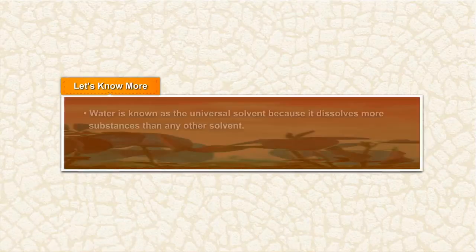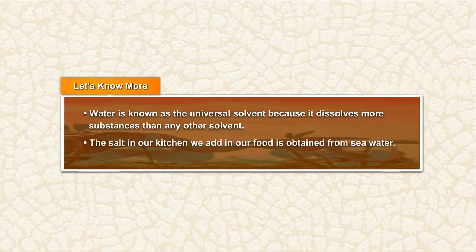Let's know more. Water is known as the universal solvent because it dissolves more substances than any other solvent. The salt in our kitchen that we add in our food is obtained from seawater.